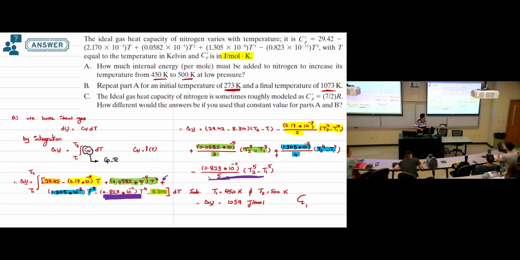There's a small asterisk next to the CP. Does that mean anything? No, it just means it's in joule per mole Kelvin. Yeah, it just indicates the units we have. Questions?